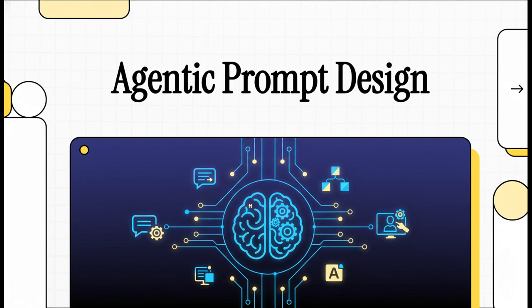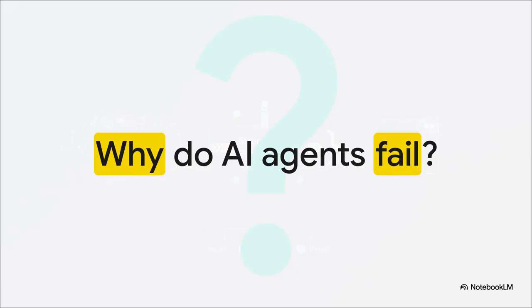So today, we're diving into how to effectively architect autonomous intelligence. Now, I know that sounds highly technical, but it literally boils down to the structure of how we communicate. We're going to transform how you interact with AI. We're moving away from just casually typing generic questions into a prompt box, and we're moving toward actually designing intelligent, highly capable workflows. So let's start with a really crucial question.